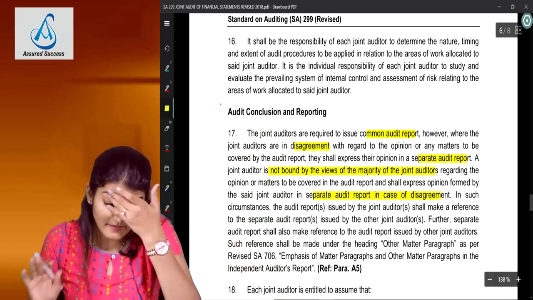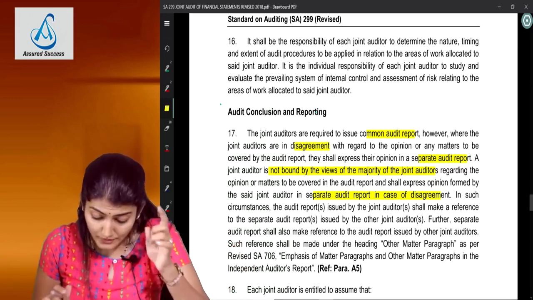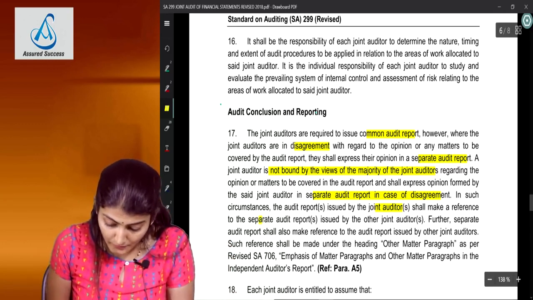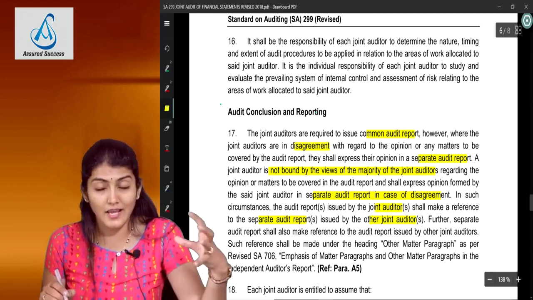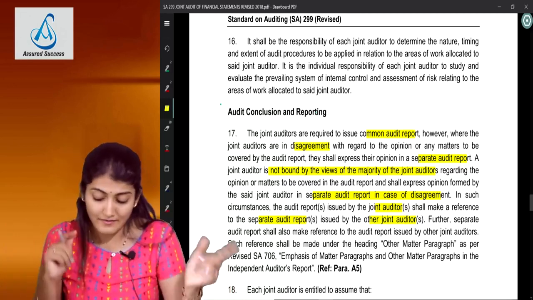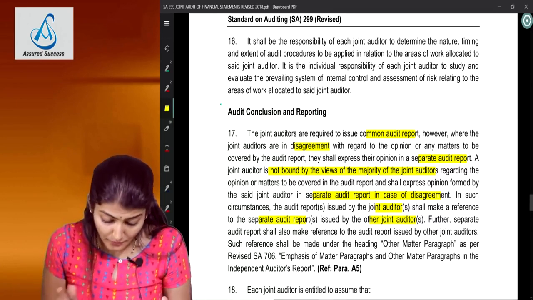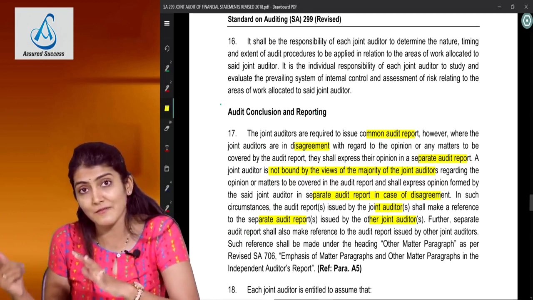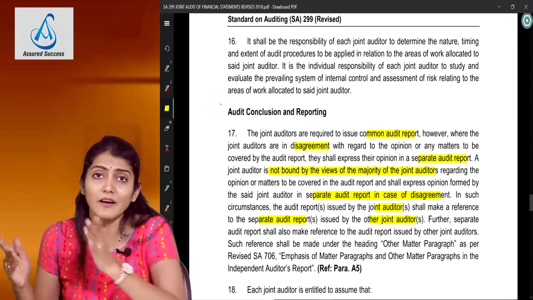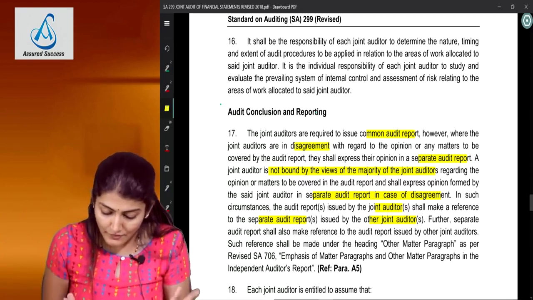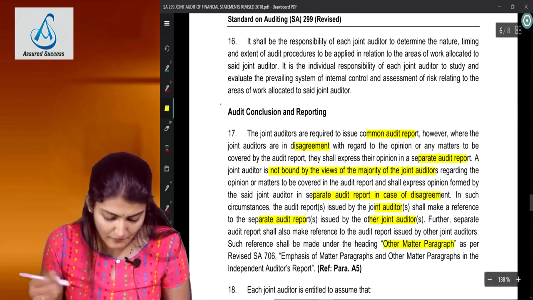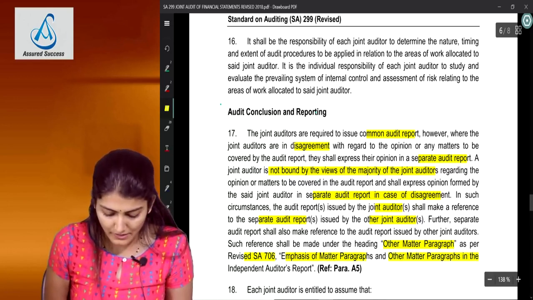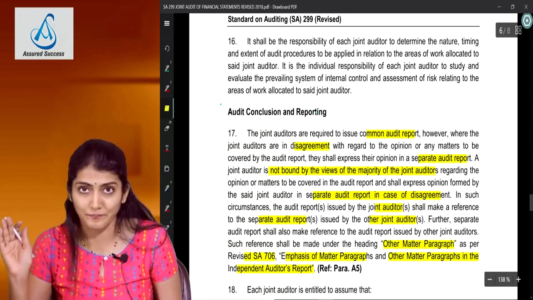Okay. In such circumstances, the audit report issued by the joint auditors shall make a reference to the separate audit report issued by the other joint auditors. That is, A and B will make a reference to the report of C in their report. The separate audit report shall also make a reference to the audit report issued by the other joint auditors. That is, C will make a reference to the report of A and B in the other matter paragraph. Such reference shall be made under the heading other matter paragraph as per SA 706, emphasis of matter paragraph and other matter paragraph in the independent auditor's report.